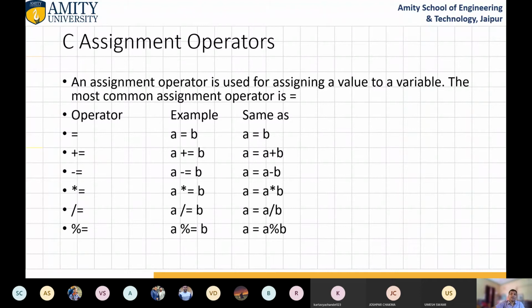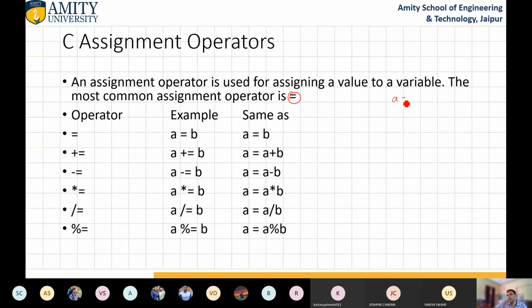Assignment operator. Assignment means single equals to. Whenever you want to assign a particular thing, it comes under assignment. An assignment operator is used for assigning a value to a variable. The most common assignment operator is equals to. Equals to means a equals to b.